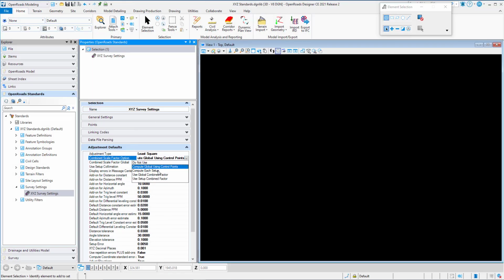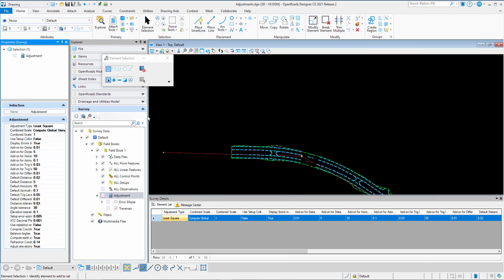The next option is Compute Each Setup. This option computes the combined scale factor based on all setups in the survey. The scale factor is applied to all setups in the survey, and the scale factor will vary for each setup. To demonstrate this, let's take the same survey we were just working on, and let's change its combined scale factor option to Compute Each Setup. This will reprocess the survey and compute a scale factor for each setup.